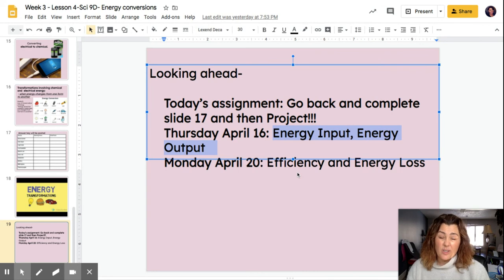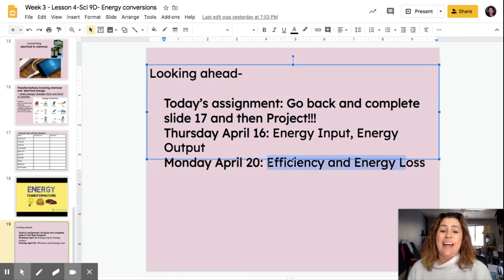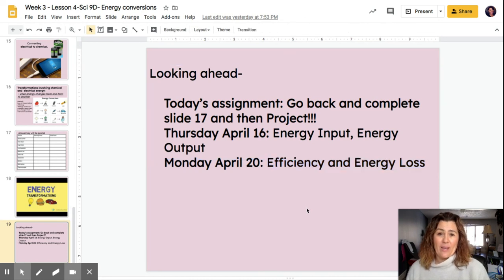So again, we're going to start doing some calculations. So you are going to need a calculator. And then on Monday, because now we'll have a normal week again, on Monday I'll be releasing another lesson, and this one's going to have more math. It's going to be about efficiency and energy loss. Okay, so more math for you.